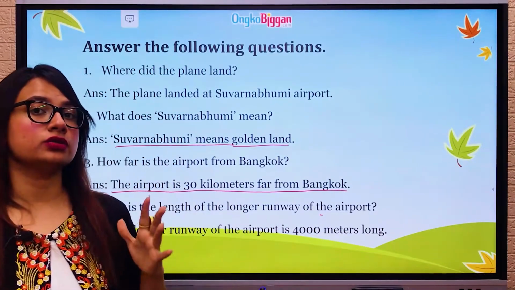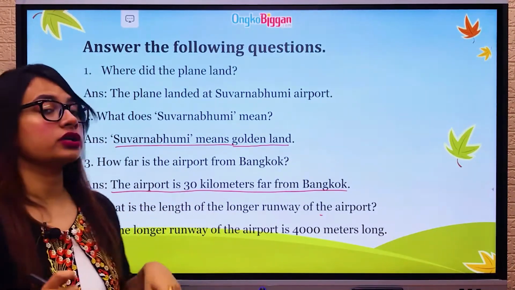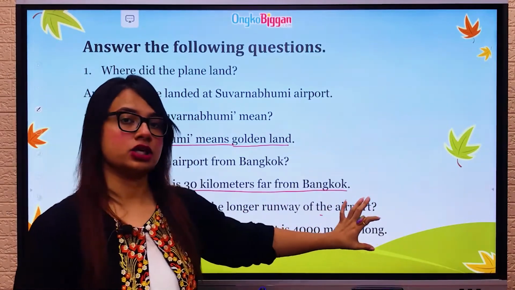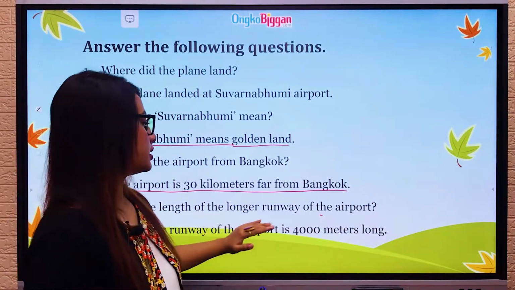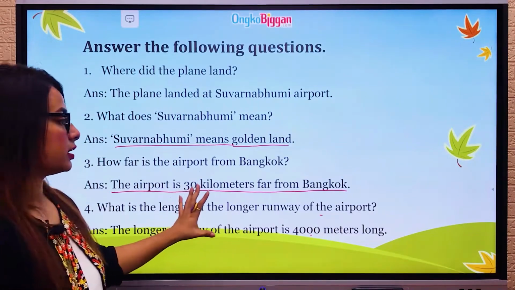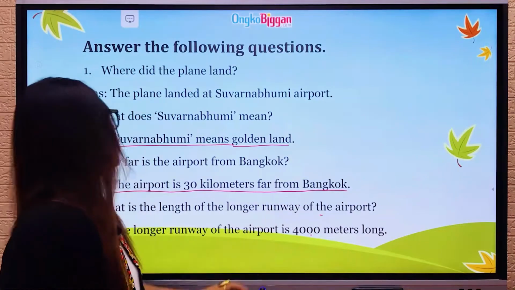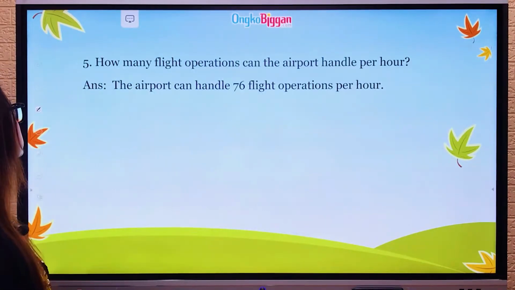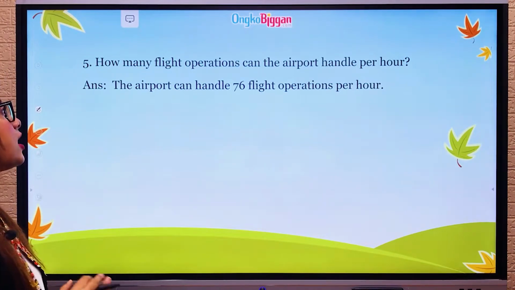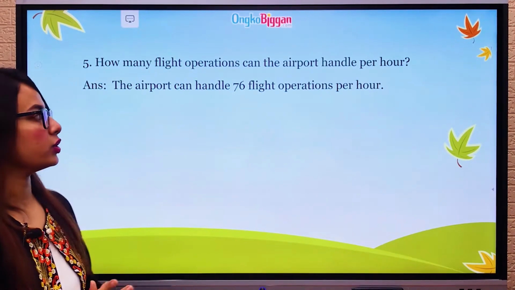So first you need to look at the length of those two runways. Whichever you think is longer, you will write it down in your answer. Alright, and the longer runway is 4,000 meters long. I hope you have understood how you will find out the answer and write it down. Now we are going to our last question of this activity, and that is how many flight operations can the airport handle per hour?